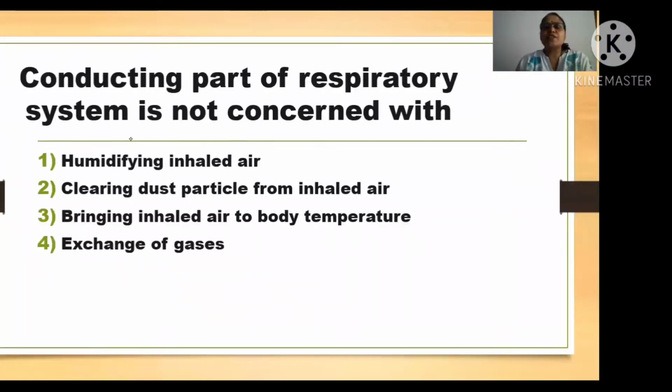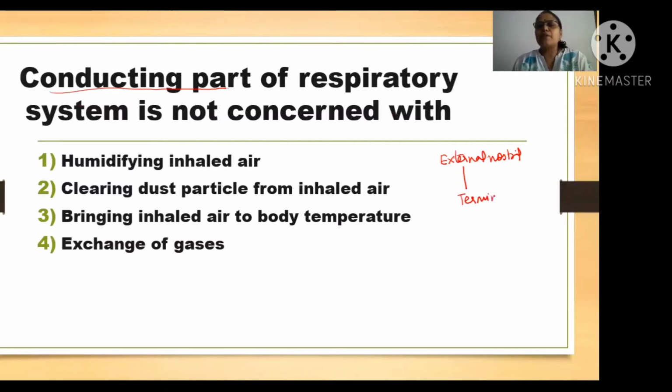Now see, one question is given: the conducting part of the respiratory system is not concerned with what? First of all, you should know what the conducting part includes. The conducting part starts from the external nostril, through the nasal passage, then the internal nostril, then the pharynx, trachea, bronchi, and to the terminal bronchiole.